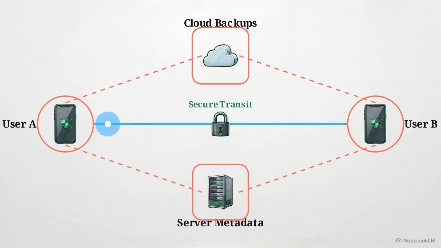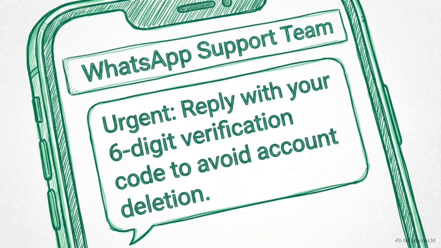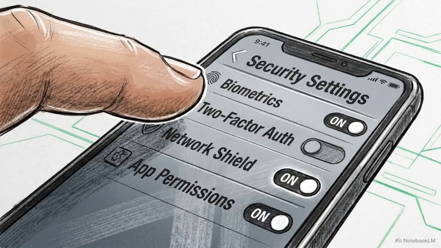To effectively defend this system, we have to isolate exactly how WhatsApp implements end-to-end encryption across these distinct zones. Because threat actors know they cannot break the mathematical transit, they bypass it entirely. They make the user's device and how that user configures their app the true front line of defense.